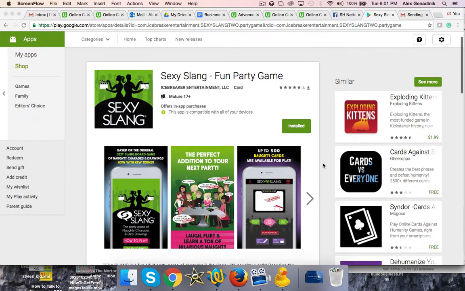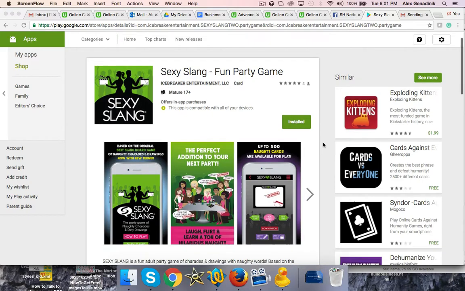And what I saw here is a really good job of ASO. I mean, look at the title. It's beautiful. Every word in the title is a big keyword in the app stores, right? Sexy, slang, fun, party, game. You can get a lot of downloads from any of these keywords, so that's great. And it reads really well, right? It reads like a fun app, like it makes English sense. It's not just SEO keywords.